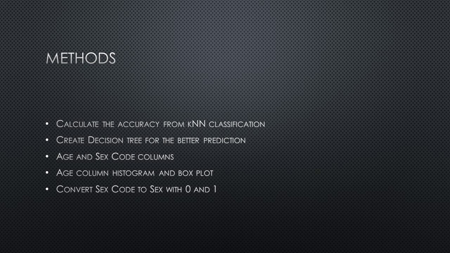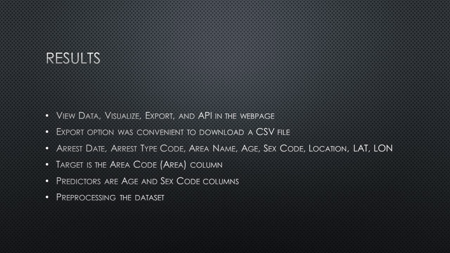After calculating the accuracy from KNN classification, the decision tree is created to see the better predictions. The purpose of the team project was to predict the crime area from other information. Our target is the area code column, and the predictors are age and sex code columns. The team started pre-processing the dataset to make it ready for the machine learning process. During the machine learning process, the team found the accurate and anomaly information.